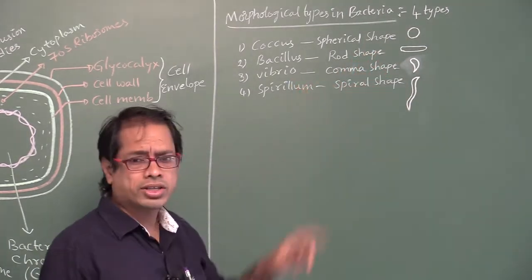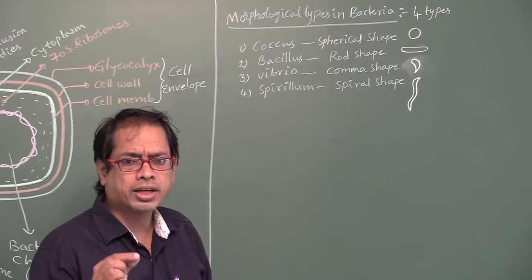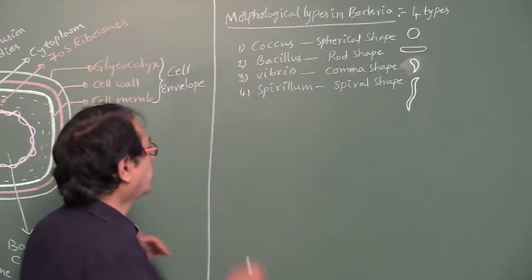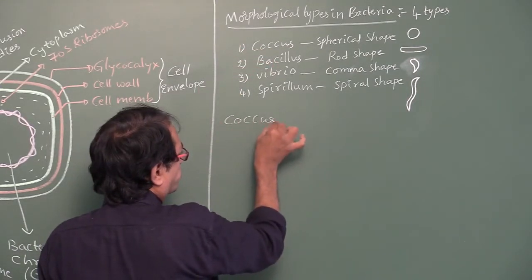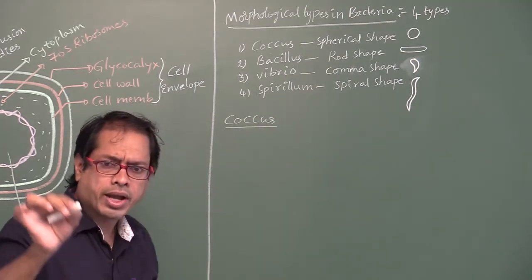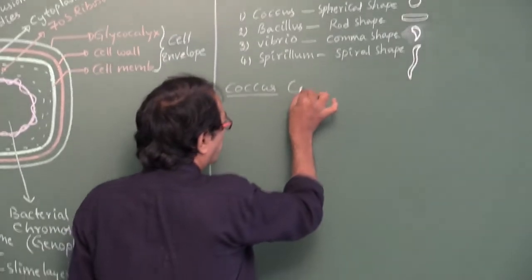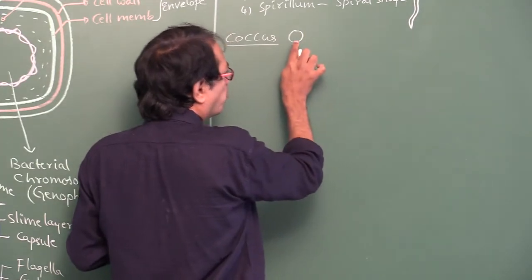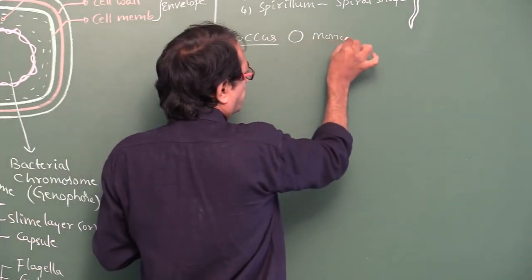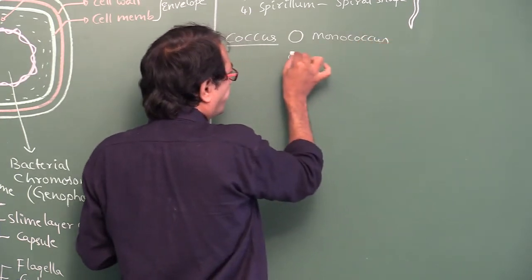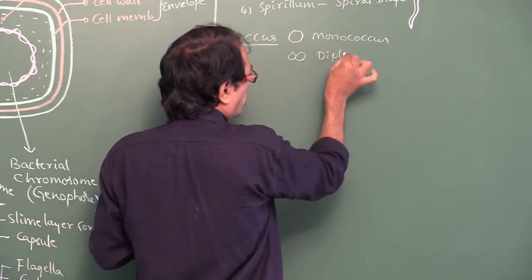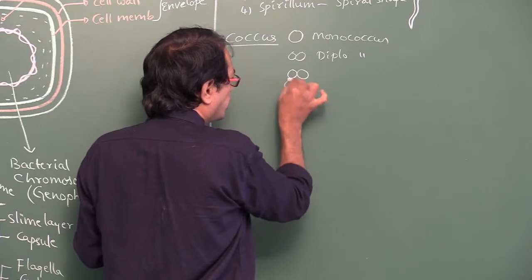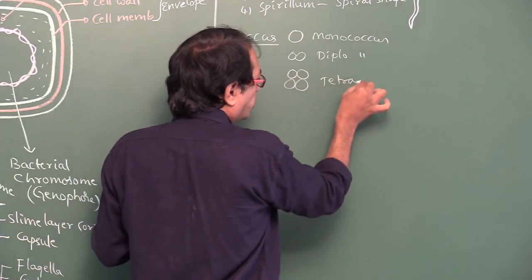Okay. Now what is comma shaped bacterium? Comma shaped bacterium is called vibrio. Now I am going to explain one by one. Right. Let us suppose coccus. Coccus means spherical shaped bacteria. If it is one, monococcus. If there are 2, this is so called diplococcus. If there are 4, 1, 2, 3, 4, it is so called tetracoccus.